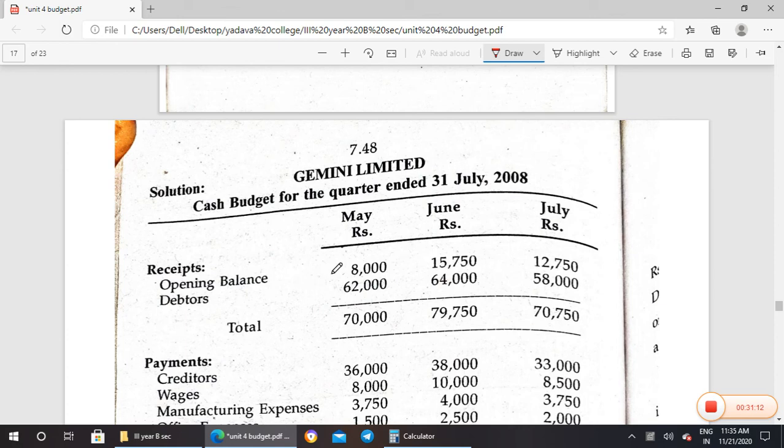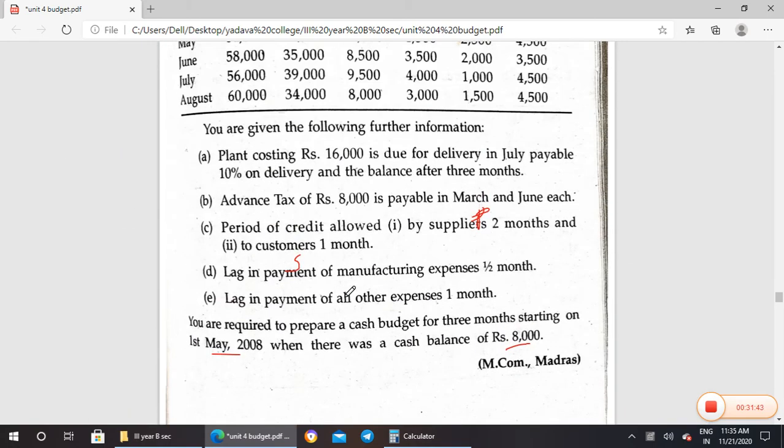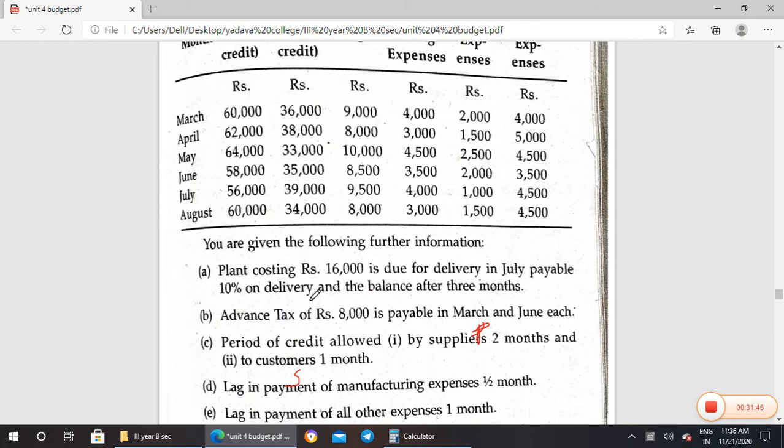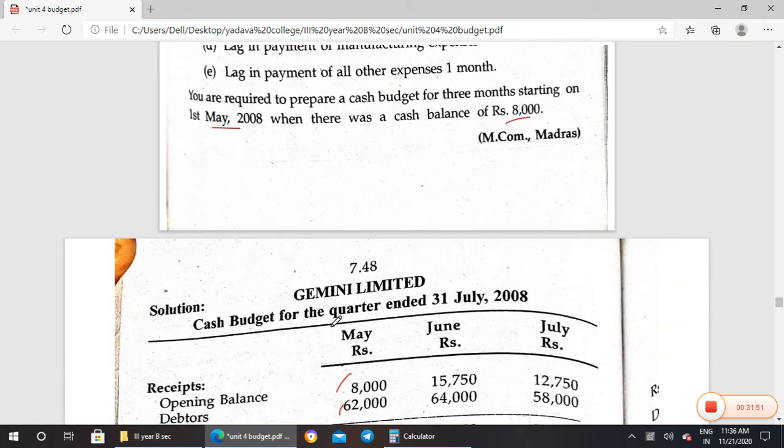So when we start from May, June, July, we'll add it. Okay. So the opening balance, the same thing as the last sum should happen. Simultaneously we can put the amounts, but when we close the May, then only we'll be getting the opening balance of June. Then we close it. One by one we can close that amount. But when you are segregating the amount, we can do it simultaneously for May, June, July. But closing should be done one by one. Okay. So first we start with the opening balance 8,000. So debtors, that is sales. They asked to prepare for 3 months, that is May, June, July.